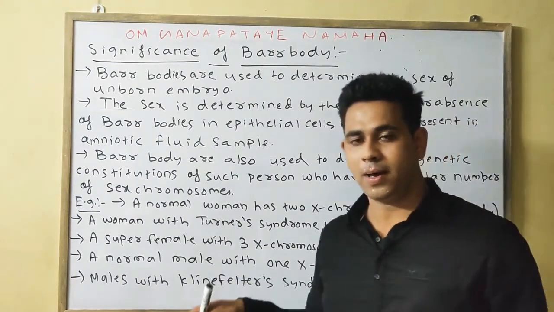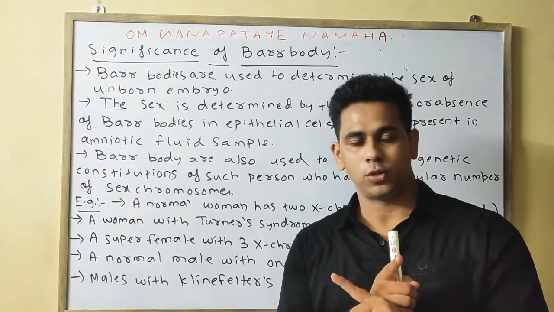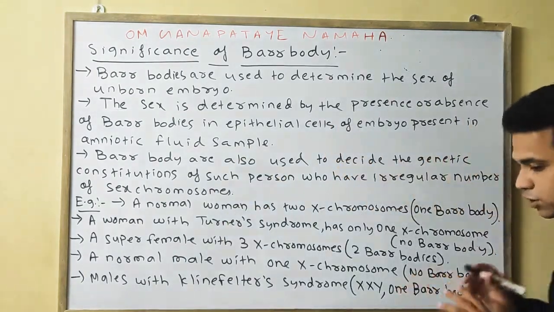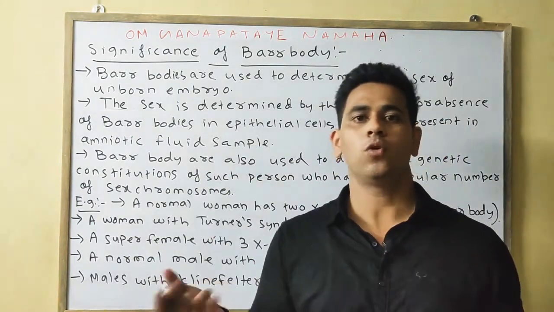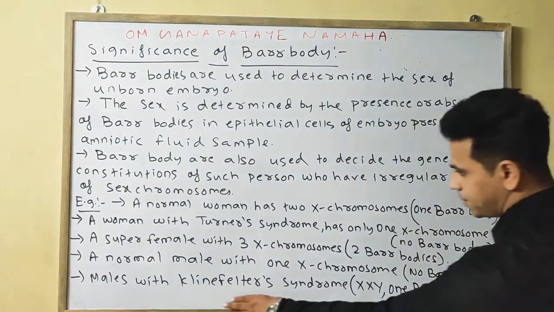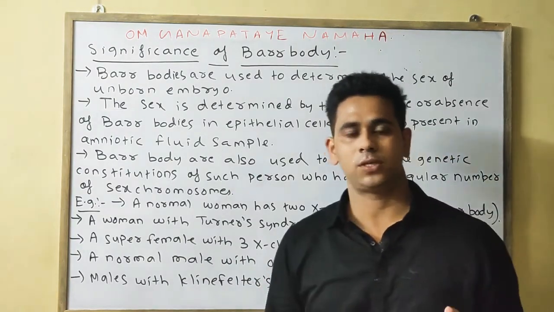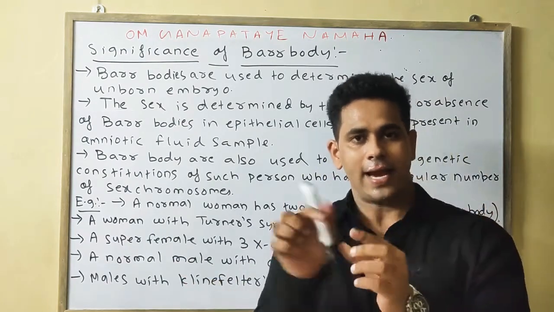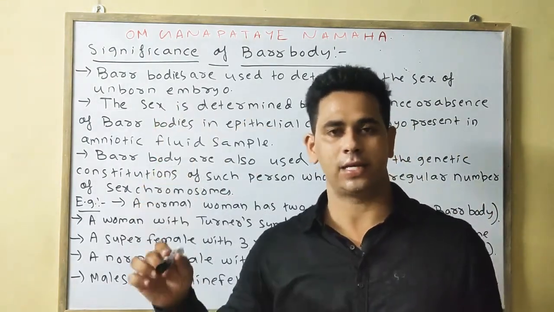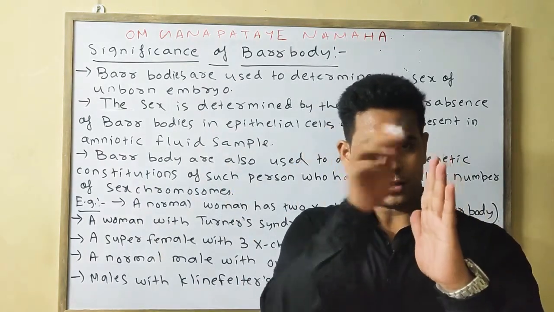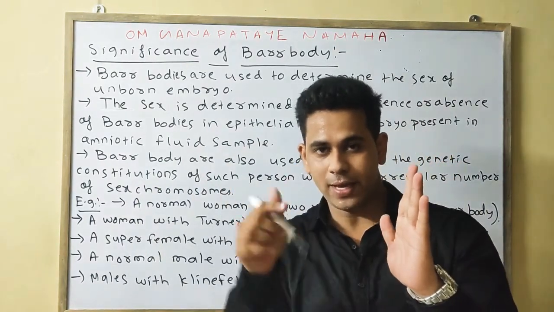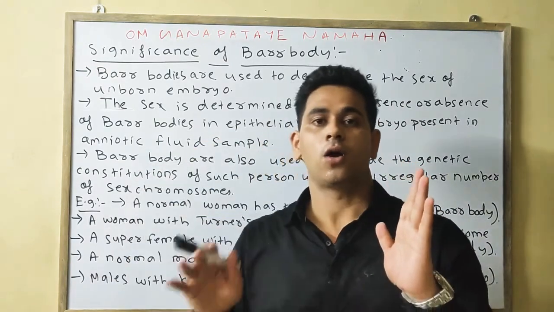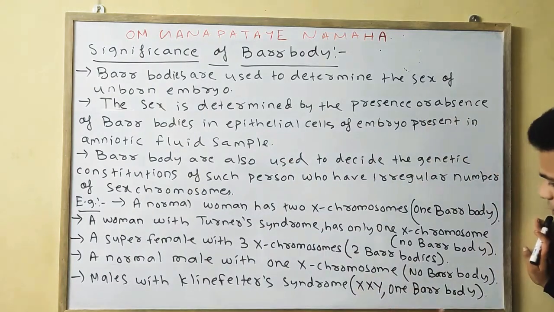Fourth example, a normal male having X and Y chromosomes means X will get activated, and the Y chromosome means there is no X chromosome, means no Barr body. Last example, a male with Klinefelter syndrome, XXY, means the first X will get activated, and the other X will get inactivated, which will form the Barr body. This one is a common exception, the male having one Barr body.